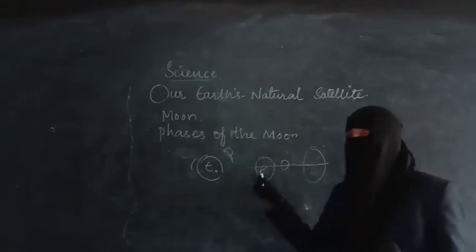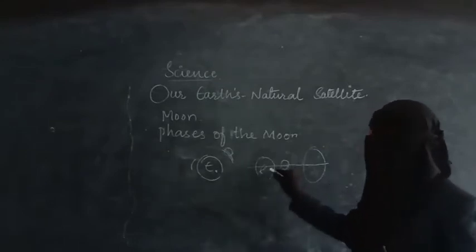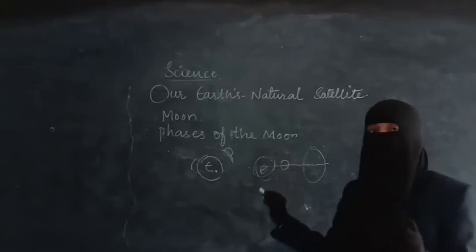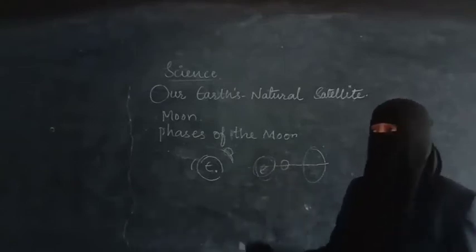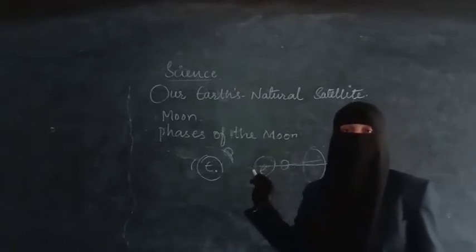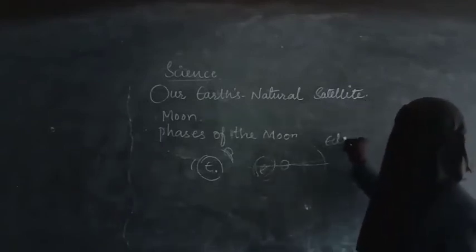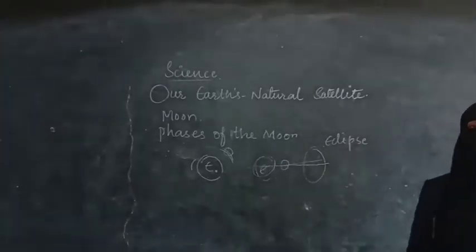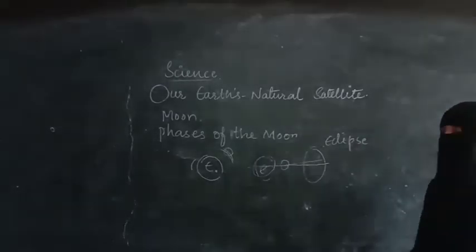You know that the earth has a tilted axis. It is a little bit tilted. So this does not take place every time, only once in some years. These three come in a straight line. When these three heavenly bodies come in a straight line, it is called an eclipse.